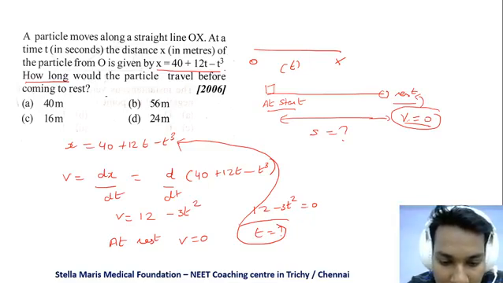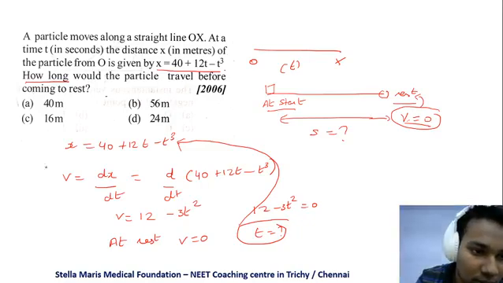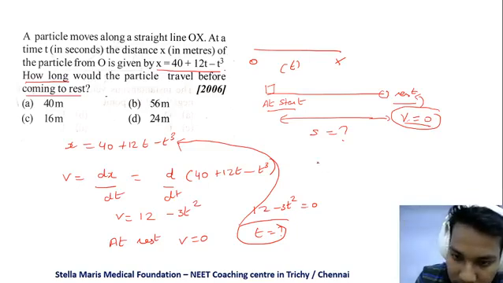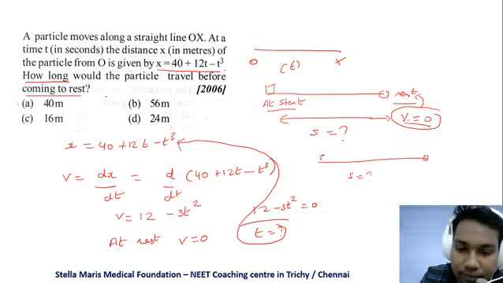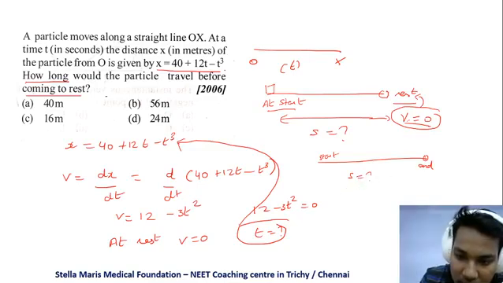So you have to find t. This is the boundary condition before coming to rest. We have to calculate till the body has come to rest, how much distance it has traveled from the start to end. So they're asking the distance. At the end, that is at rest, v is equal to 0. So we have found the velocity equation. Now substitute v is equal to 0, 12 minus 3t squared.